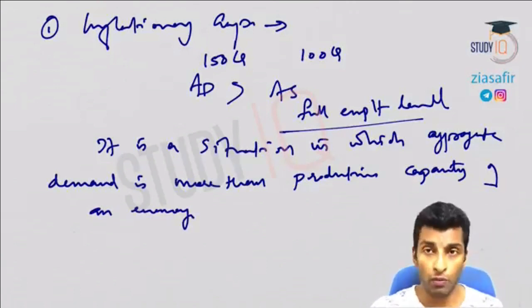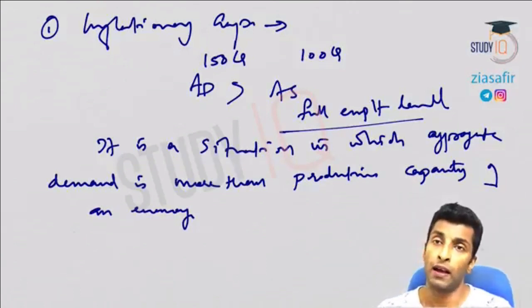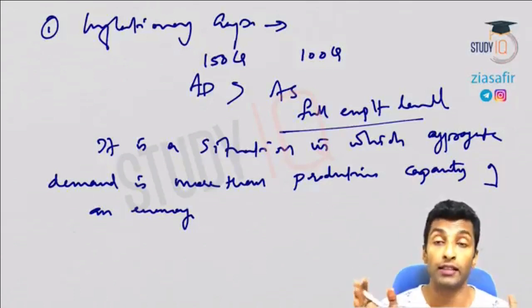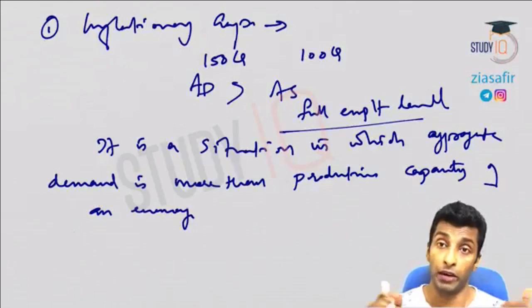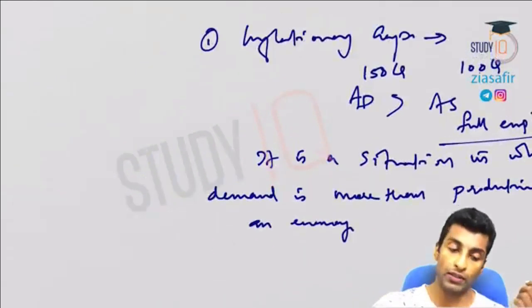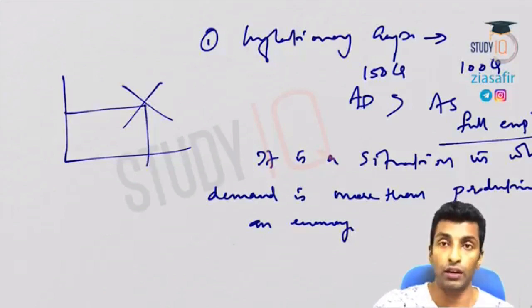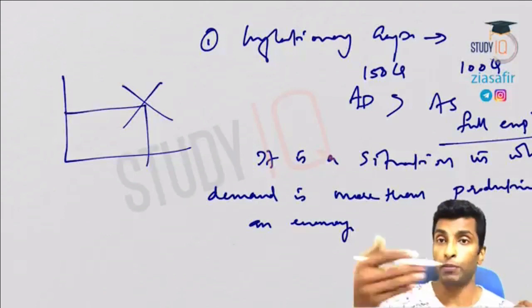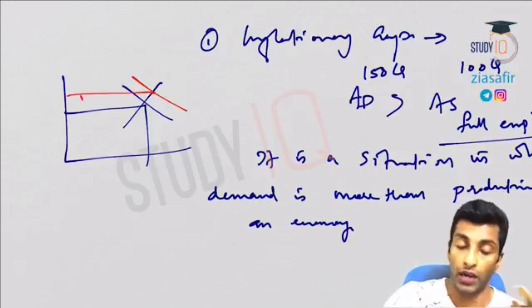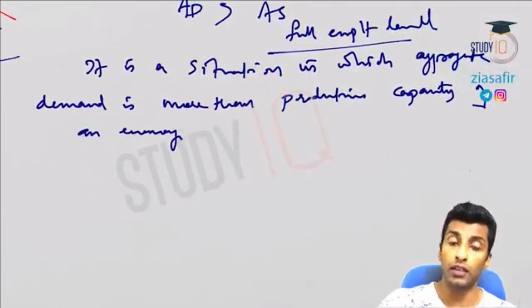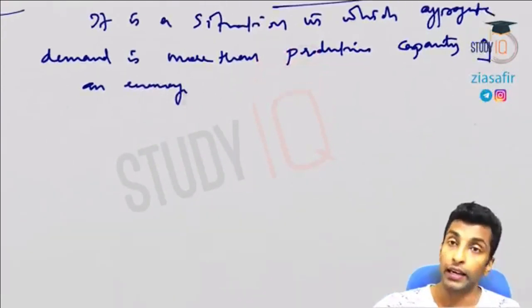So the economy is having a certain productive capacity, and if the demand and the productive capacity are equal, it is in an equilibrium position, no problem. But if the demand is more, what will happen? You can show here, this is the equilibrium position. But now if the gap is more, this will shift rightwards, so that leads to inflation, and this gap is the inflationary gap.